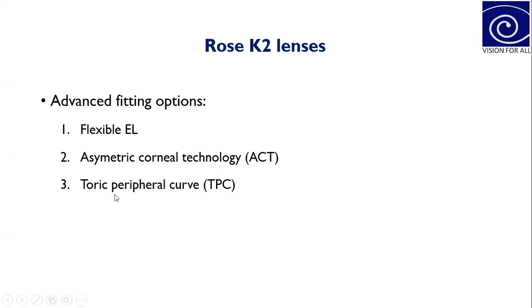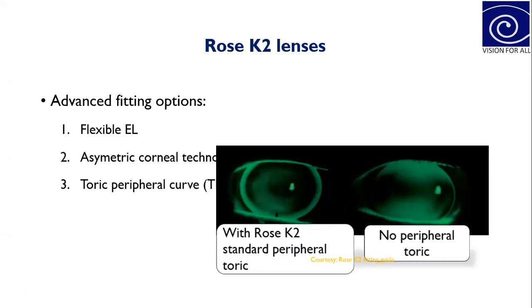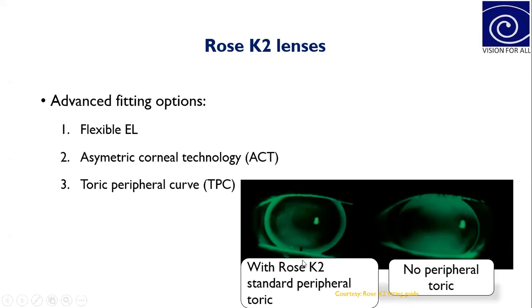The third one is toric peripheral curve. For toric peripheral curve, I have given some pictures. If you see in this picture, this is the original picture without any TPC or toric peripheral curve. Here you can see there is a thin edge clearance at 9 o'clock and 3 o'clock, and there is a thick edge clearance at 12 o'clock and 6 o'clock.